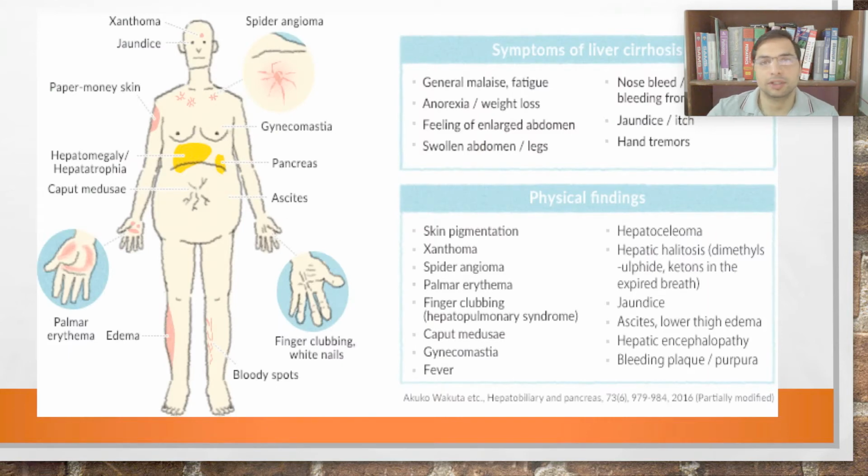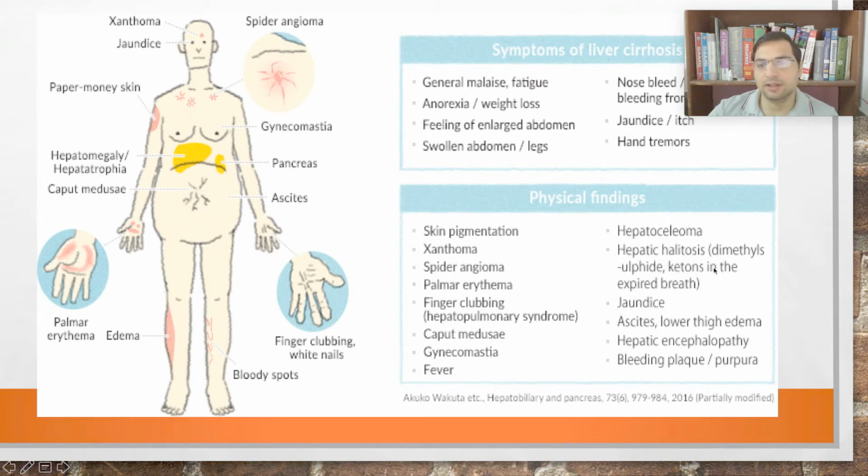So one more chart: general malaise, fatigue, anorexia, right? Swollen abdomen, legs, edema, nosebleed or bleeding from mouth, jaundice, hand tremors. Physical findings will include skin pigmentations, right? Skin pigmentation, there will be dark pigmentations, there will be yellow pigmentations. Then xanthomas, right? We already know xanthomas. What are xanthomas? Xanthomas are nodules of cholesterol. Then spider angiomas, see these spider angiomas. Then finger clubbing, there will be clubbing of fingers, right? Then caput medusae, these are the caput medusae, the dilated abdominal veins.